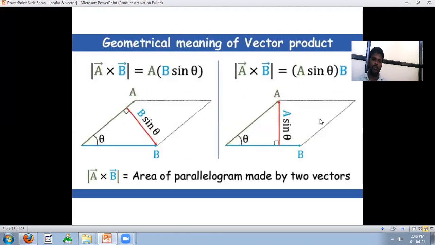Now the geometrical meaning of the vector product. The magnitude of a cross b is ab sin theta, and a cross b bar is equal to the area of the parallelogram made by the two vectors. That is how to calculate the area of a parallelogram using the vector product.